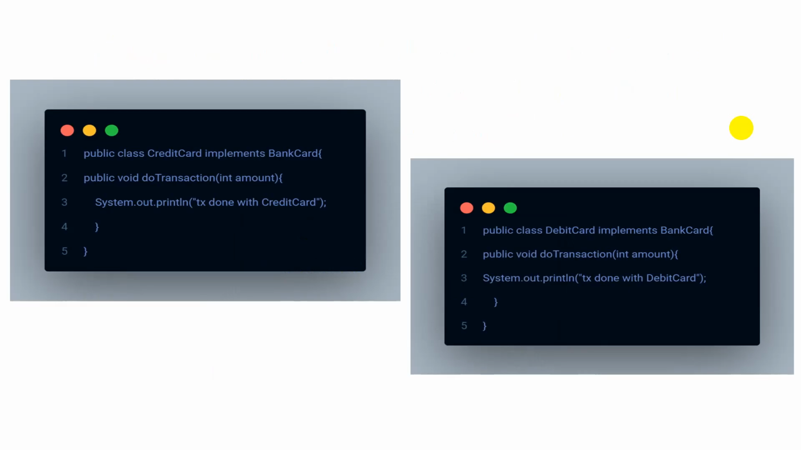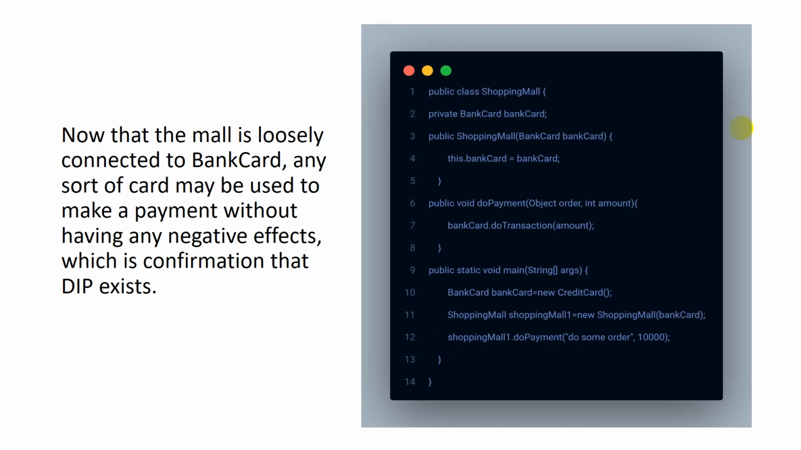So now, looking at the solution code of shopping mall, we can see various types of credit card and debit card implementing the bank card interface, and here is the code. Now the mall is closely connected to the bank card, and any sort of card may be used to make a payment without having a negative effect, so the DIP exists. Here we can see all the extensions and methods that totally follow this principle, and hence it confirms the DIP exists.